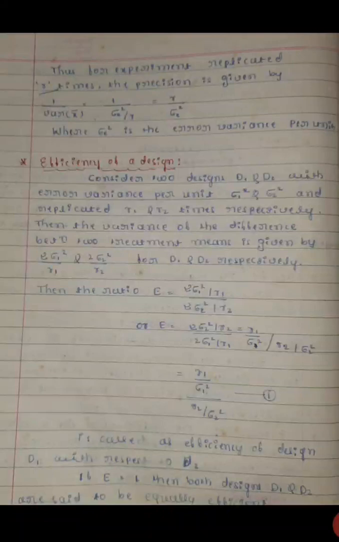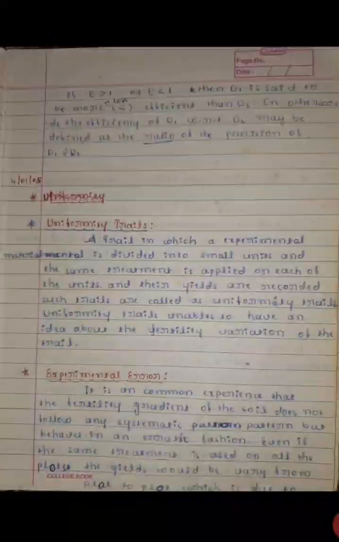If E is equal to 1, then both designs D1 and D2 are said to be equally efficient. If E is greater than 1 or E is less than 1, then D1 is said to be more or less efficient than D2. In other words, the efficiency of D1 with respect to D2 may be defined as the ratio of the precision of D1 and D2.